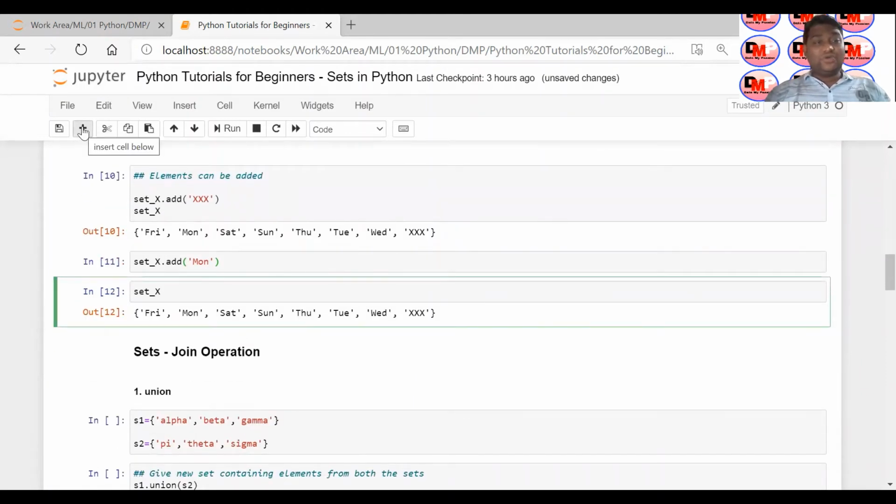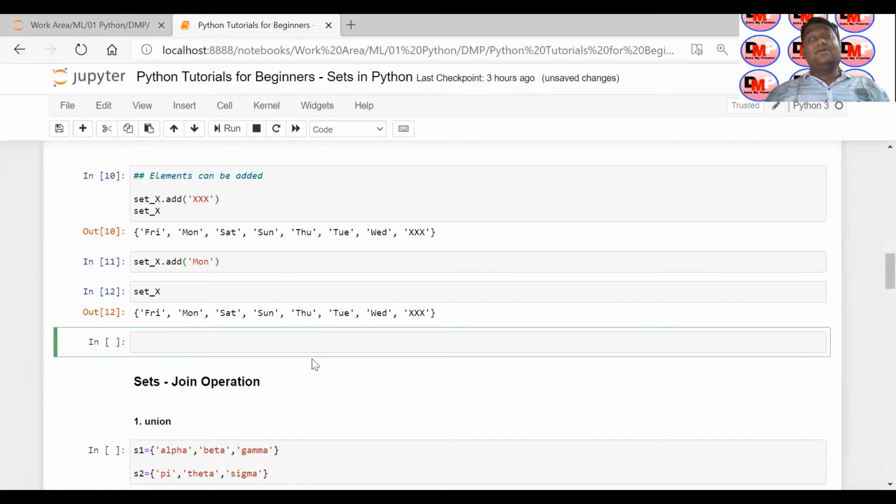Let me show you one more thing. Typically in production code, whenever we want a set of unique elements, we just typecast to a set. For example, I have a list defined here holding the elements 1, 1, 3, 2, 4, 5, 6, 6, 7, 2.